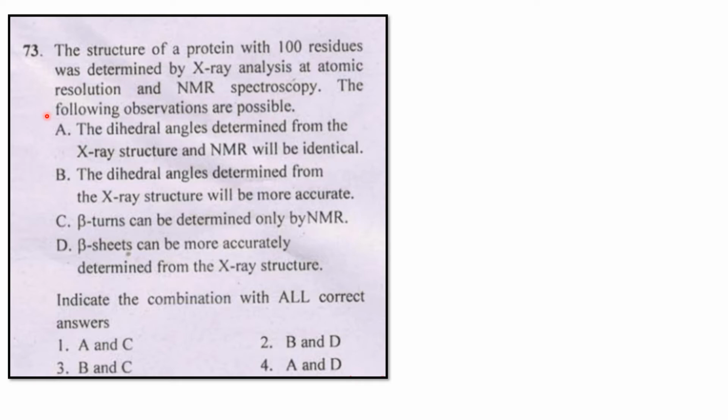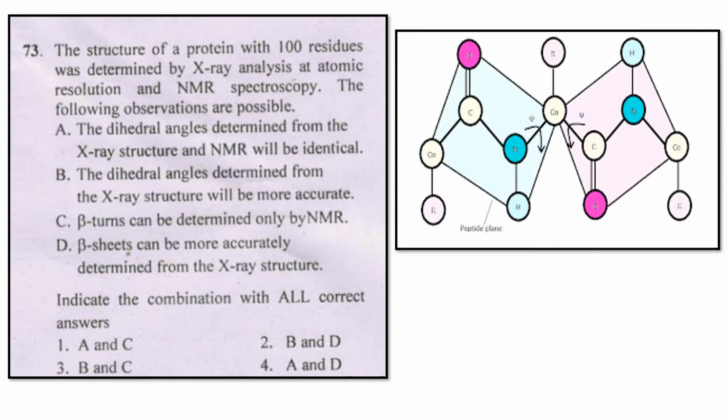Let's find. A: the dihedral angles determined from the X-ray structure and NMR will be identical. What are the dihedral angles present in the peptide bonds of proteins?